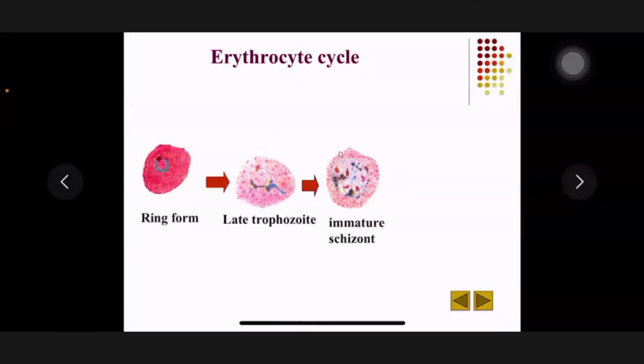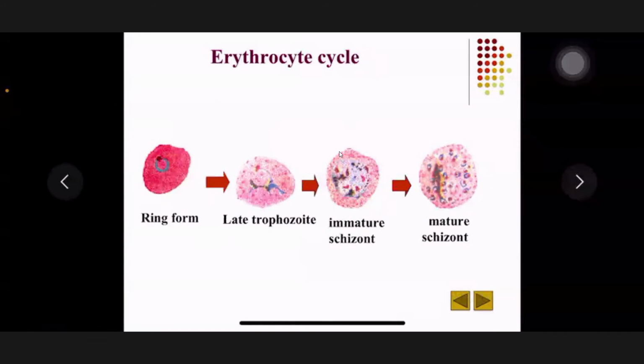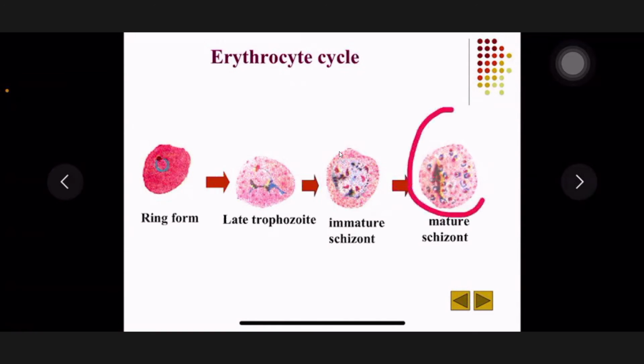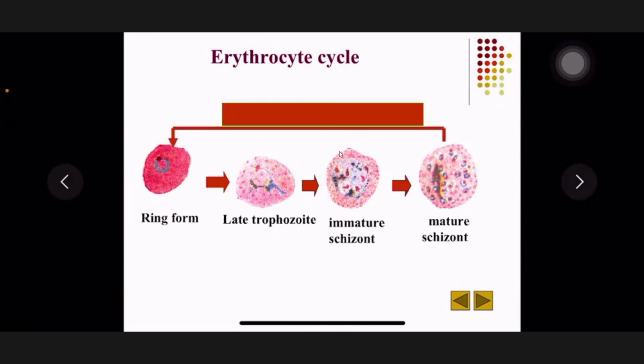Then after the nucleus has been divided into 12 to 24 pieces, the cytoplasm can divide into the same number of pieces, and each piece of cytoplasm surrounds one piece of nucleus, forming the merozoites. So here, with merozoites, is a mature schizont. Now the schizont matures, so the RBCs will be ruptured. So here is the schizogony, and the feature is periodicity.